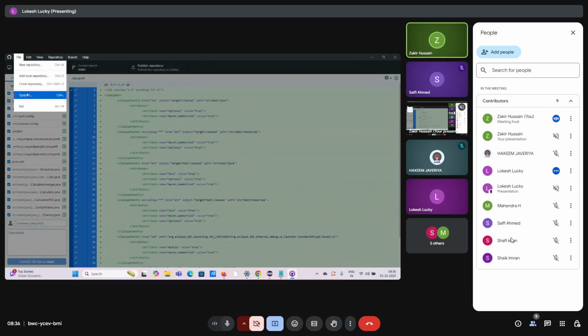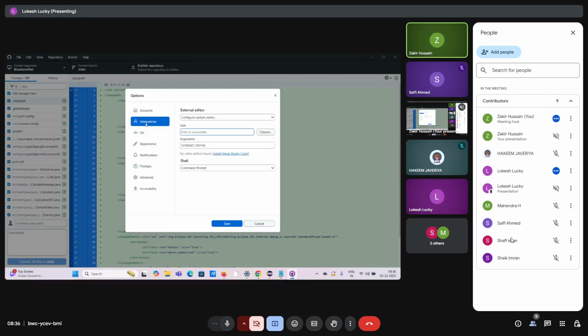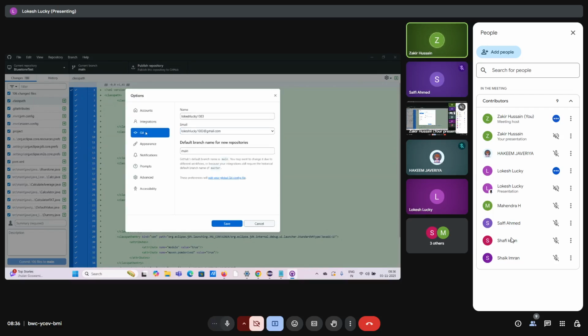Yes, options. Okay, click on integrations, second option. Shell command prompt, Git, select Git. Okay, this is done right. From the email account, select drop down list, select that email on your right hand side.